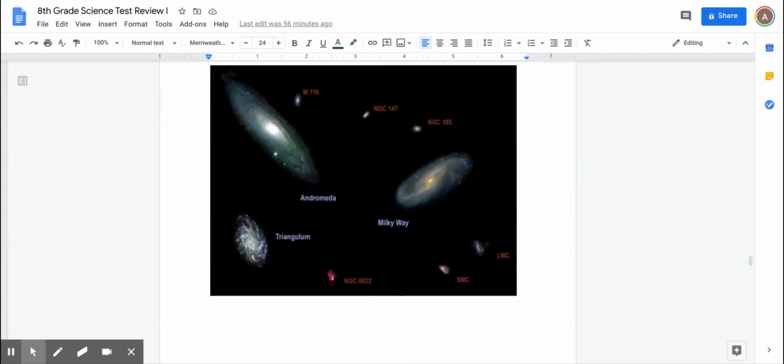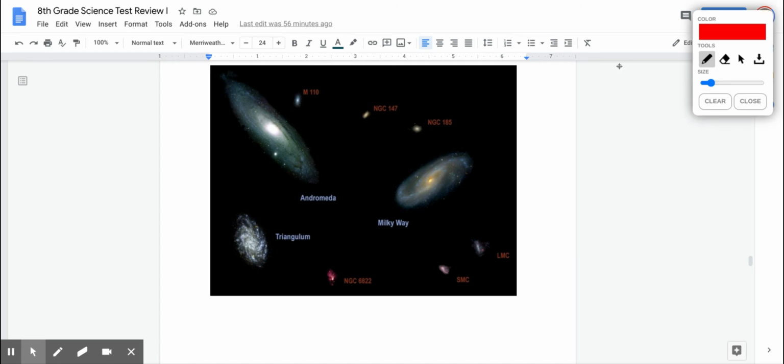So here are our closest ones, and we talked about Andromeda a lot in class. There are also dwarf galaxies, very small ones close to the Milky Way, but these are our major ones. So Andromeda is our closest. Andromeda is about 2.5 million light years away. When we look at Andromeda in the night sky, it just looks like a little blob of white.